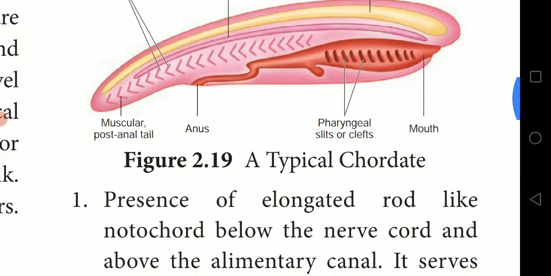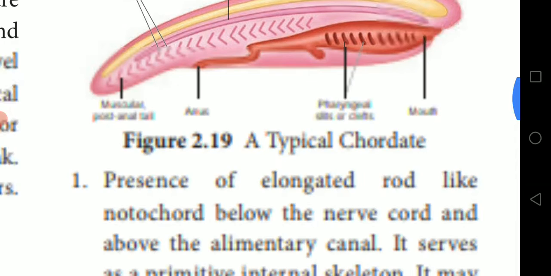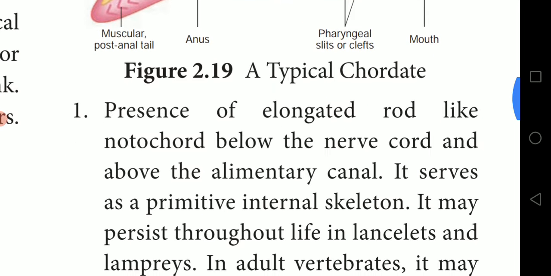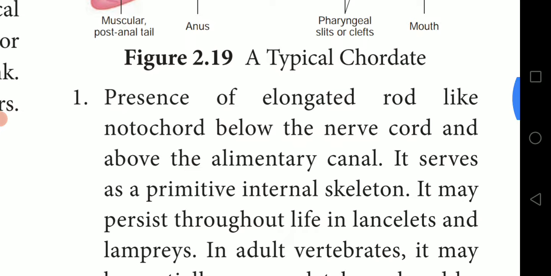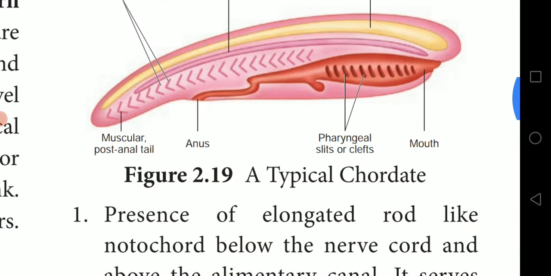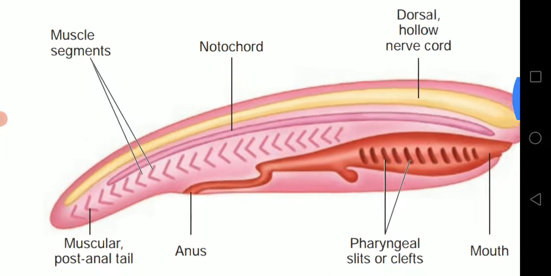First we'll see presence of notochord. You can write this in your textbook also. The presence of an elongated rod-like structure is the notochord. Can you see here?